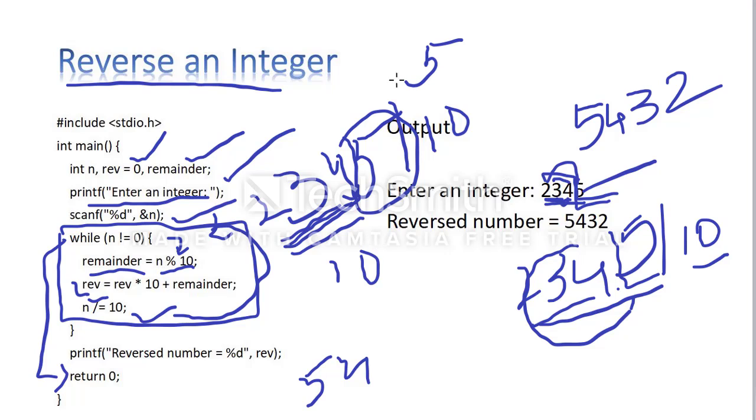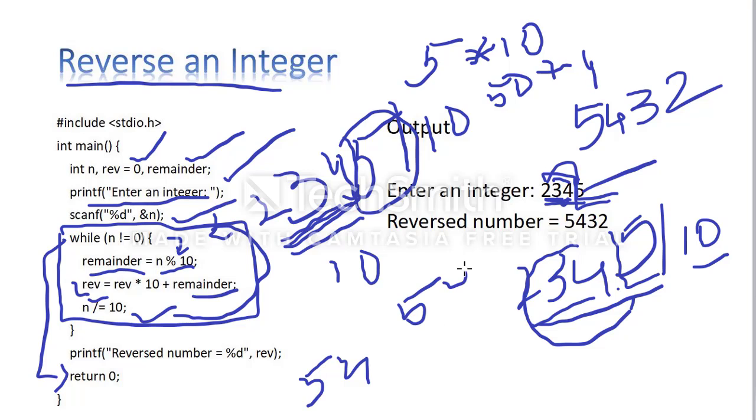Just remember, 5 is stored here. So 5 into 10 is 50. 50 plus the remainder I got, 4. What is the value here? 54, I got 54 here.